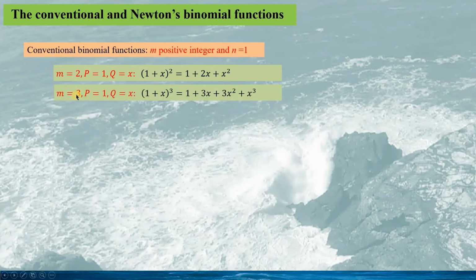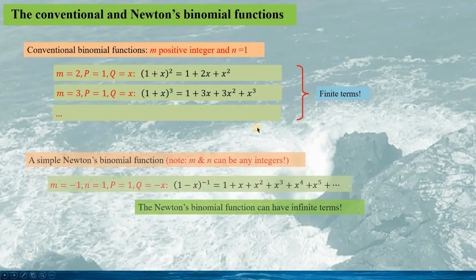And if we take m equaling to 3, we have the expression as this. And so on, we can have more different conventional binomial functions. So all these functions have a common feature. They have finite terms in the expression.